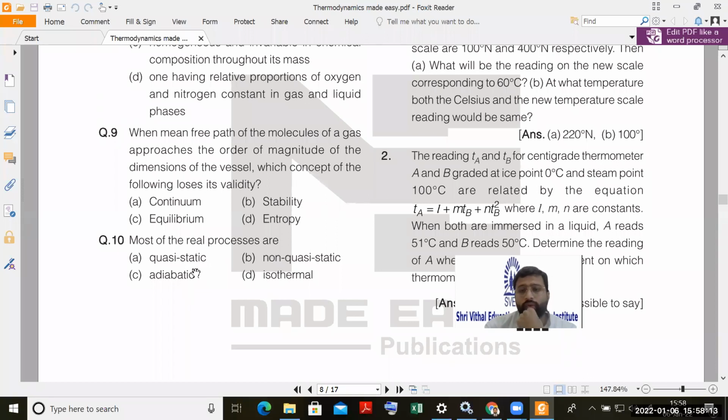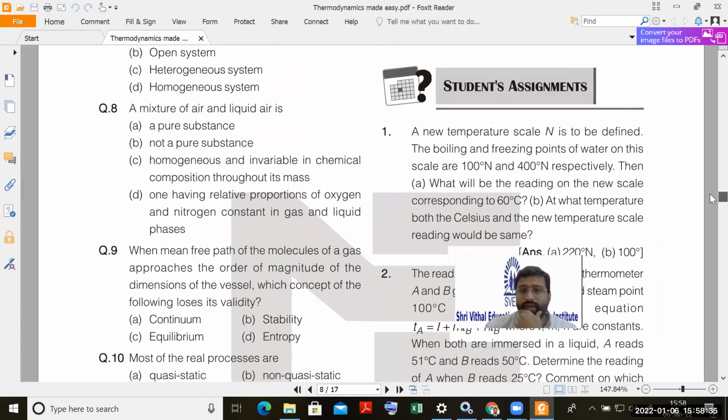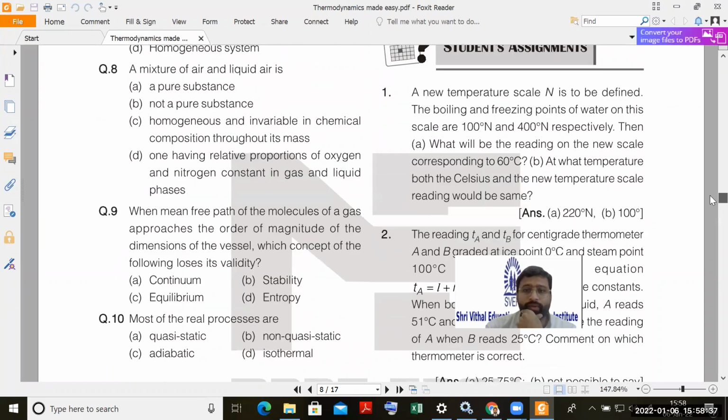Adiabatic, you know, there is no heat transfer. Isothermal, you know, the temperature remains constant. But non-quasi-static means these are the fast processes. And in our universe, most of the processes or real processes are non-quasi-static. Okay, it was supposed to be you giving the answer, but I thought at this stage I should help you.